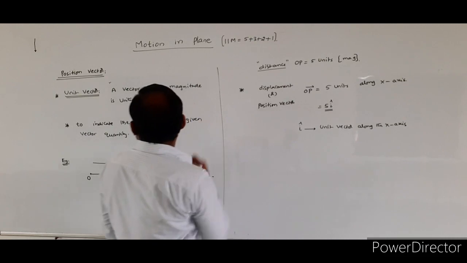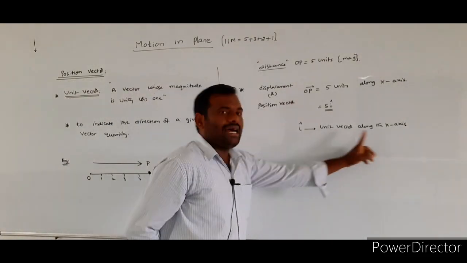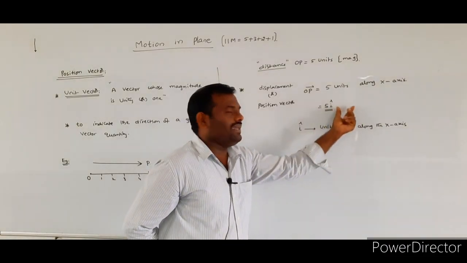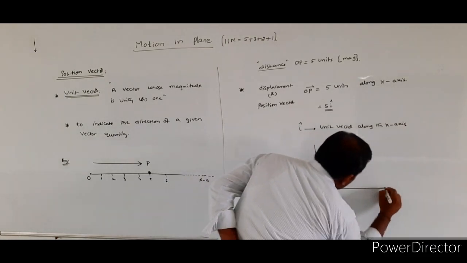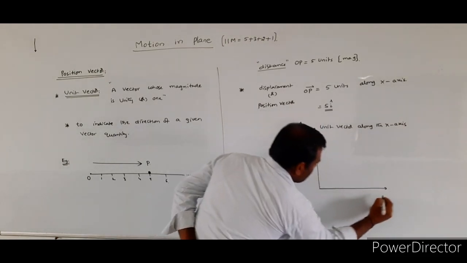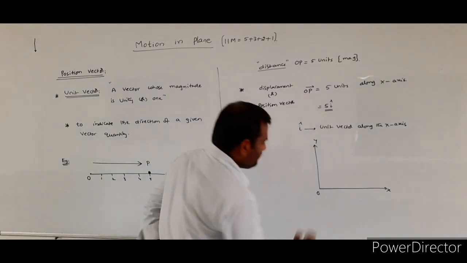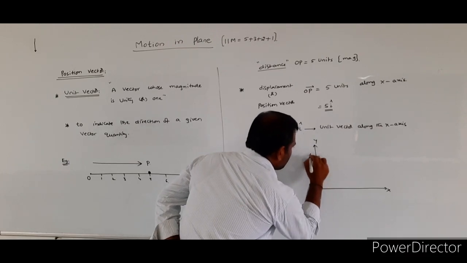So this is the position vector of the particle P along the x-axis. If it is along the x-axis, you write 5 into i cap. Suppose I consider another particle. This is the x-axis, this is the y-axis, this is the origin.